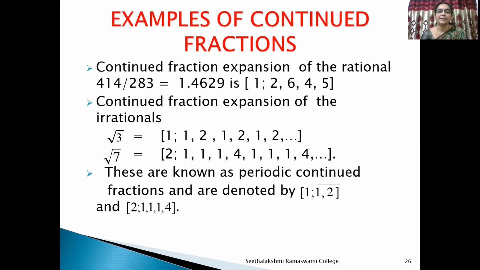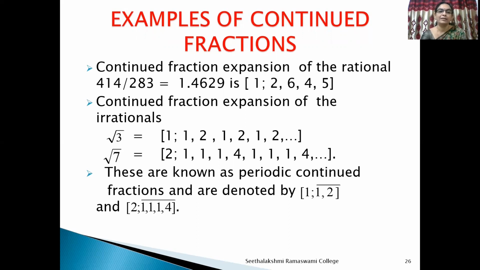The continued fraction expansion of the irrational number root 3 is [1; 1, 2, 1, 2, 1, 2, ...]. Here, from the second partial quotient onward, the partial quotients repeat infinitely. Therefore, this is termed a periodic continued fraction. That is, it is represented as [1; 1, 2 bar], that is, 1, 2 periodic.